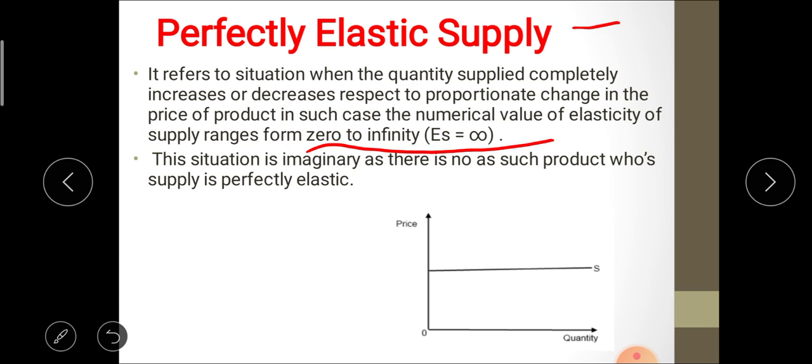If there is slight or no change in price of the commodity, the supply continuously increases. The supply curve in this case is horizontal, parallel to the x-axis. This is an imaginary concept; there is no such product whose supply is perfectly elastic.